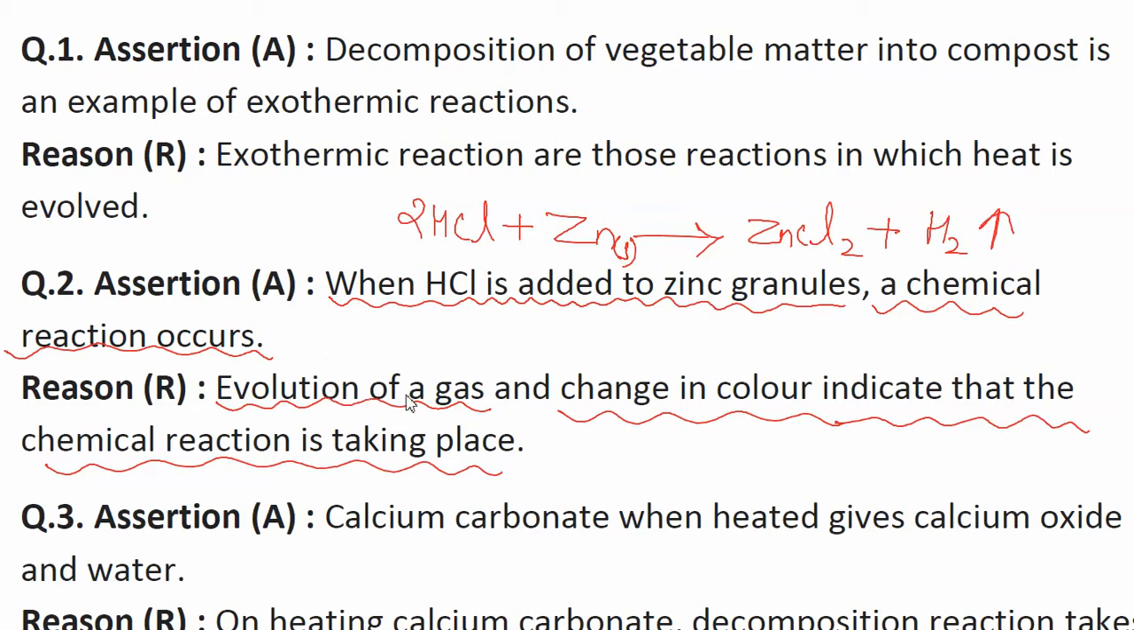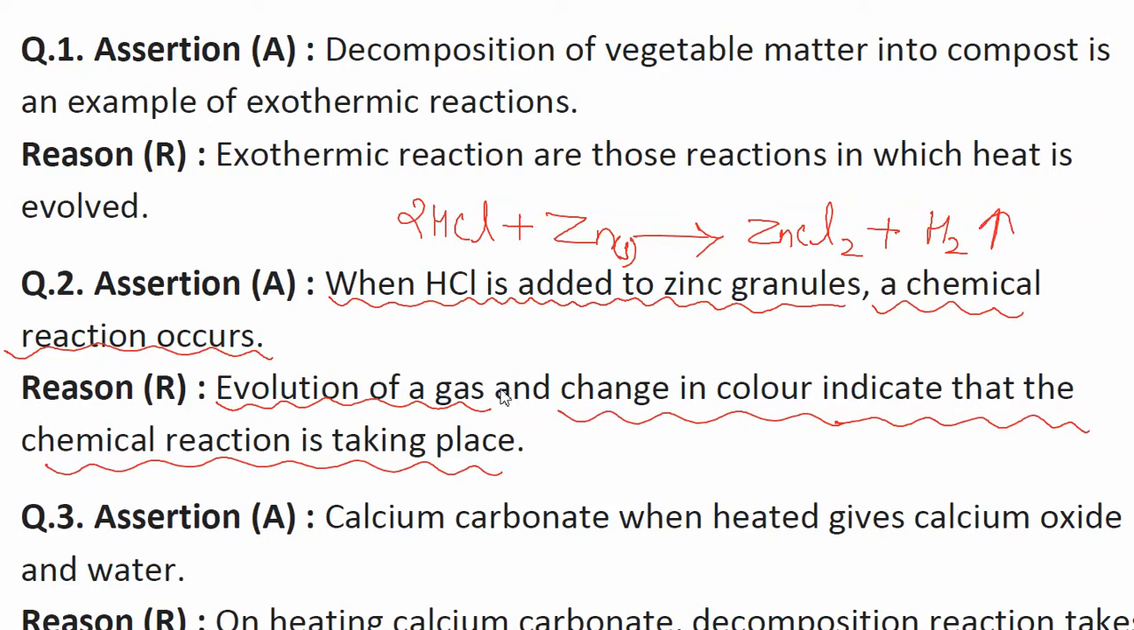Next, evolution of gas and change in color indicates that a chemical reaction is taking place. Yes, it is also true. We have studied how to identify that a chemical reaction is taking place. Evolution of heat, evolution of gas, and change in color of the substance can be seen. These are some of the indications that a chemical reaction is taking place. So both the assertion statement and the reason statement are true. The answer can be either A or B.